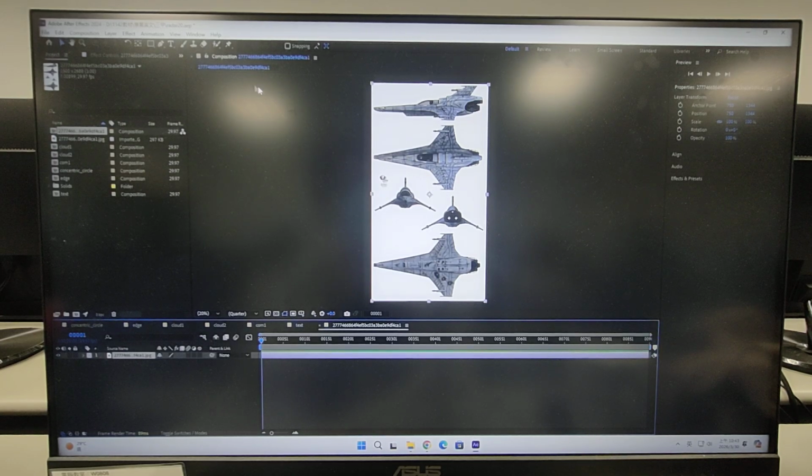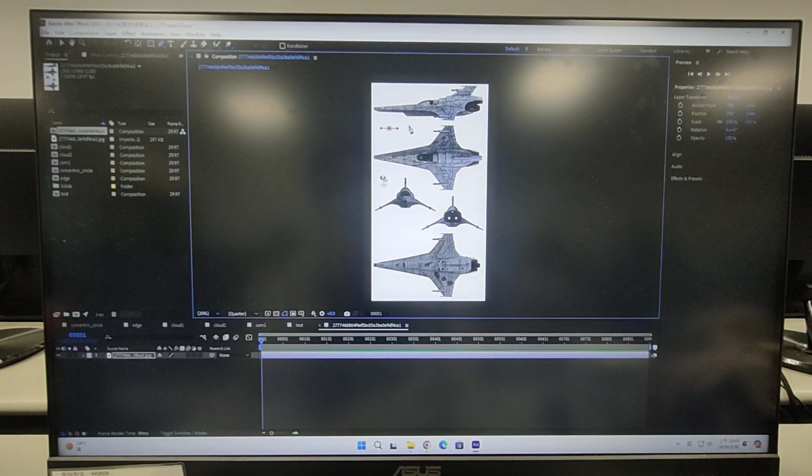Is that right? Okay. So we use our pen tool to drag a mask.